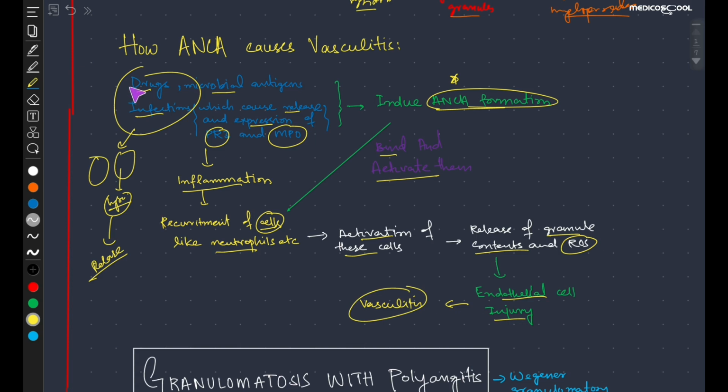In short, factors like drug, microbial agent and the infection will cause the activation of neutrophils through the formation of ANCA, and this ANCA will activate these cells releasing granules and its contents like reactive oxygen species, which will damage the endothelial cells and will cause injury. तो इसकी शॉर्ट सी पैथोजेनेसिस हो गई।